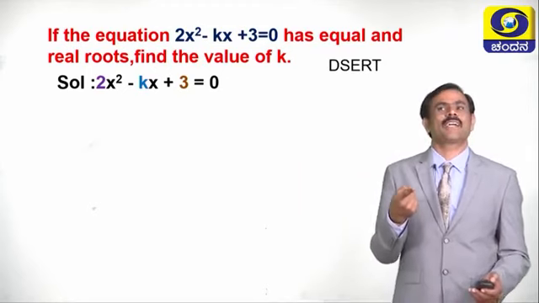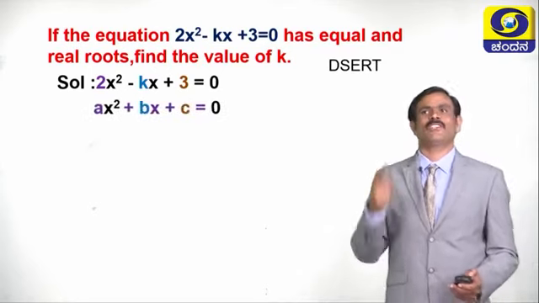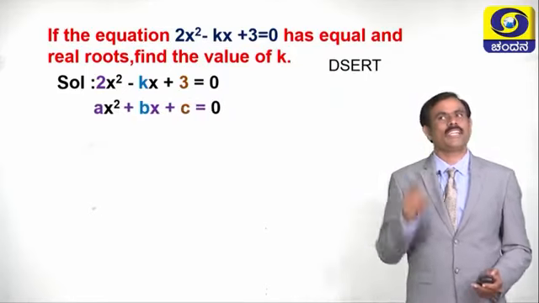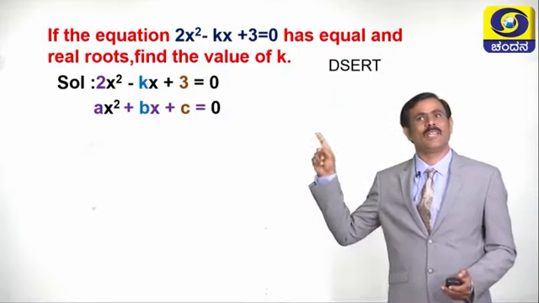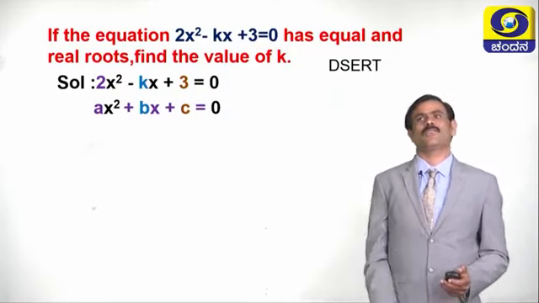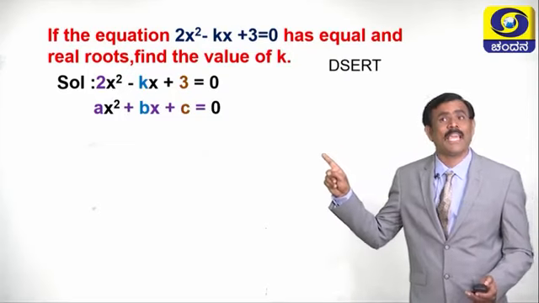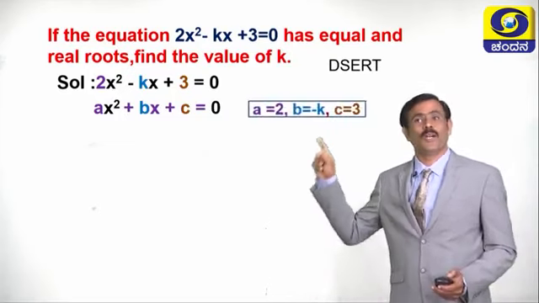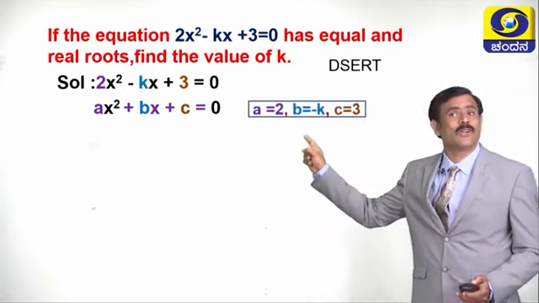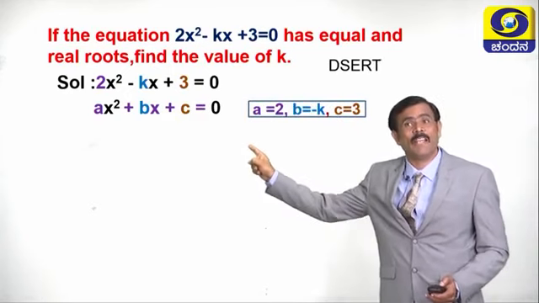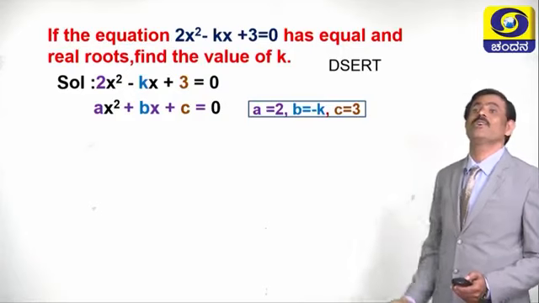Next step is comparing the given equation with the standard form of quadratic equation, ax square plus bx plus c equals 0. Then what is the value of a? A is equal to 2. What is the value of b? B is equal to minus k. What is the value of c? C is equal to 3.